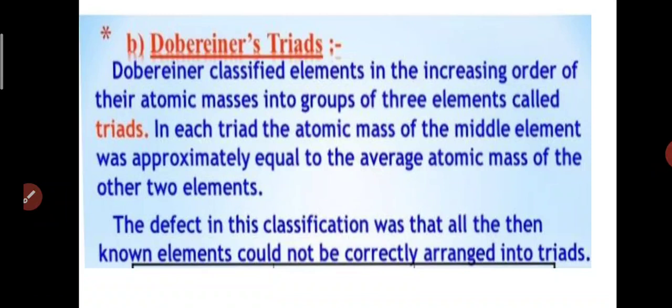You need to learn this rule. I am repeating again. Dobereiner classified elements in the increasing order of atomic masses into groups of three elements called triads. In each triad, the atomic mass of the middle element was approximately equal to the average atomic mass of the other two elements.